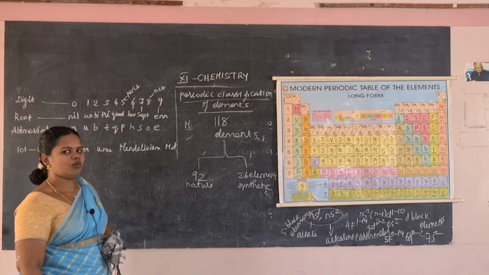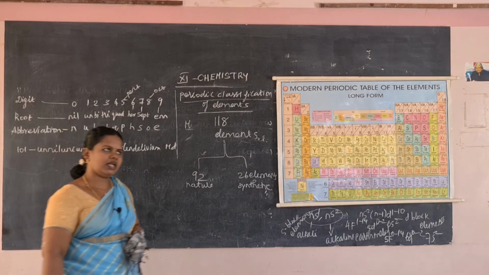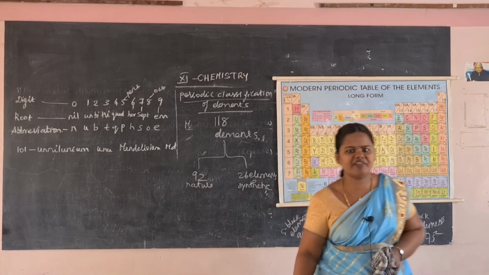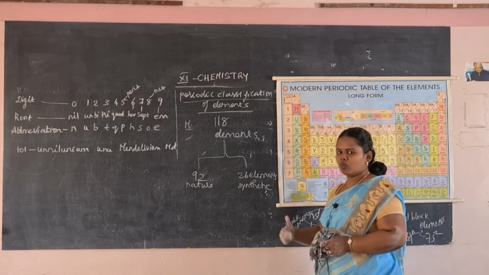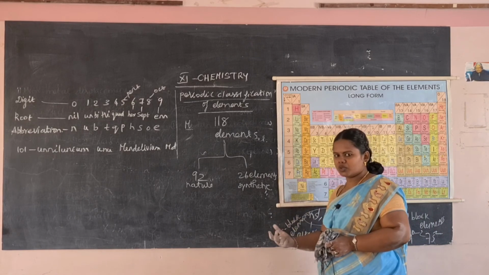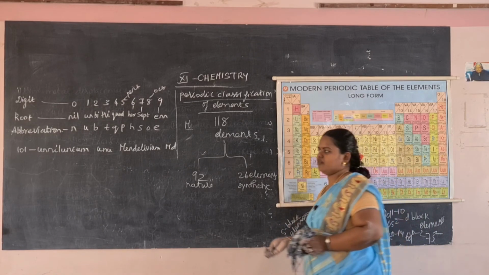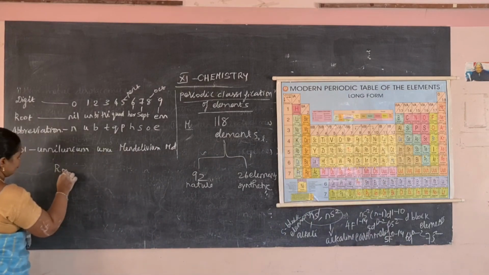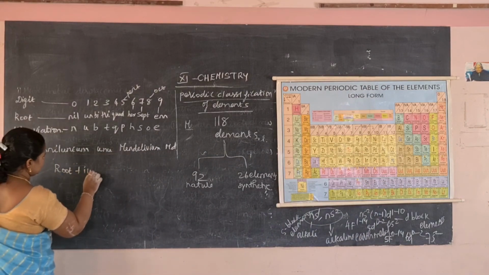Now out of these 118 elements, till 100 we have given the names. Above 100, we'll see how to give names to these elements. For that you have to follow this rule: root plus IUM will give the name.